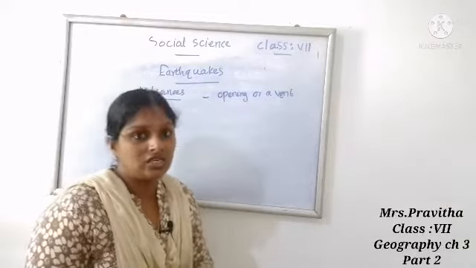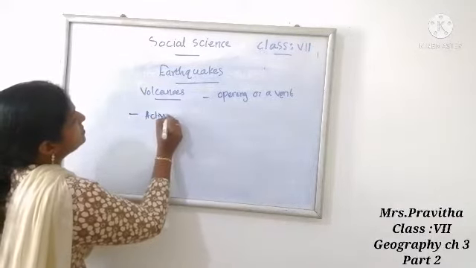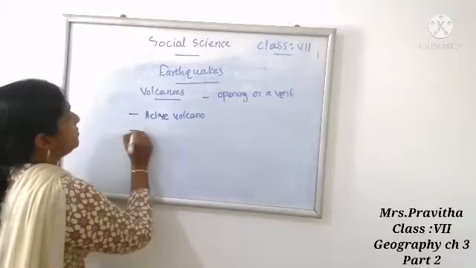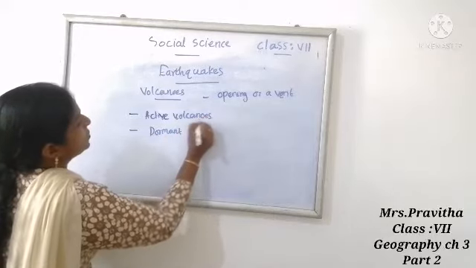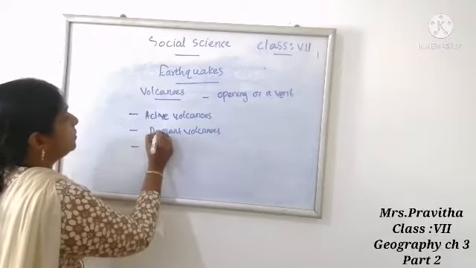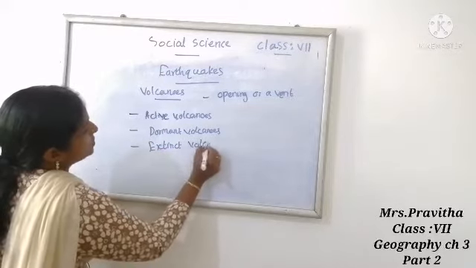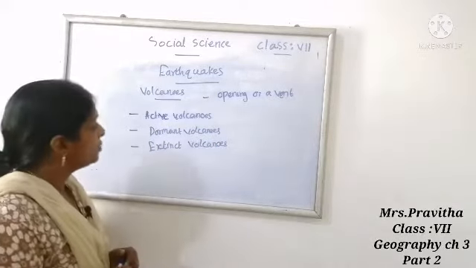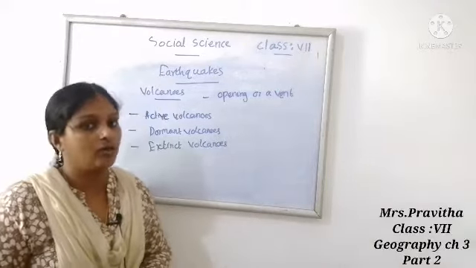Third one, extinct volcano. First one, active volcano. Second one, dormant volcano. Third one, extinct volcano. These are the 3 types of volcanoes: active volcanoes, dormant volcanoes and extinct volcanoes.